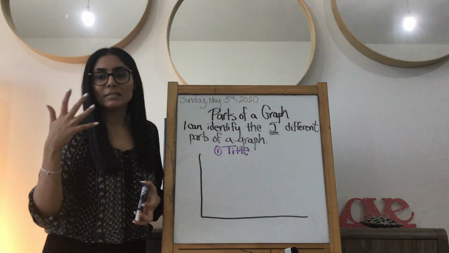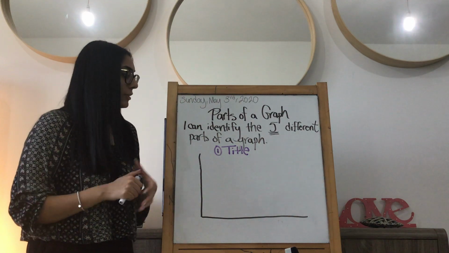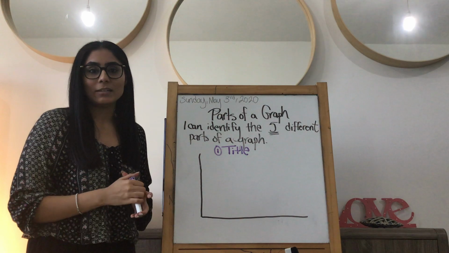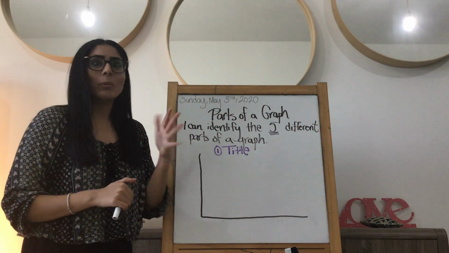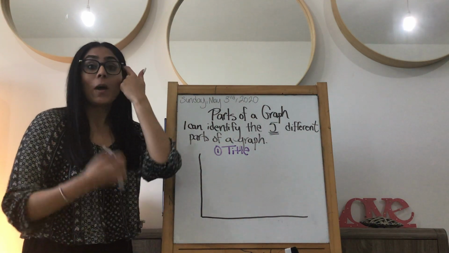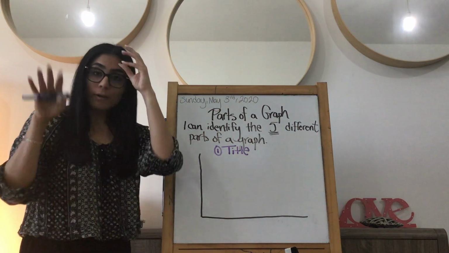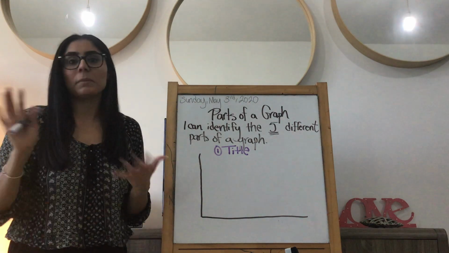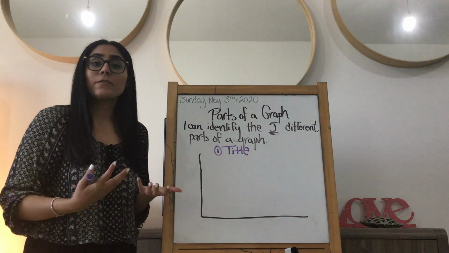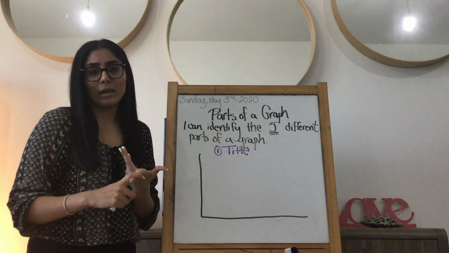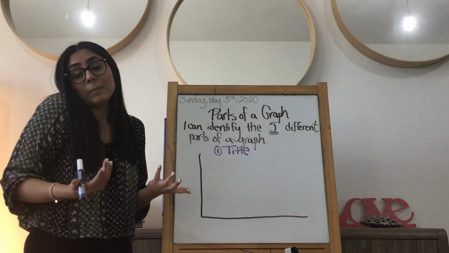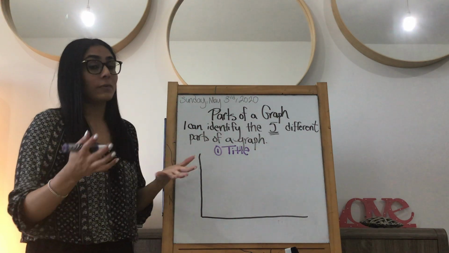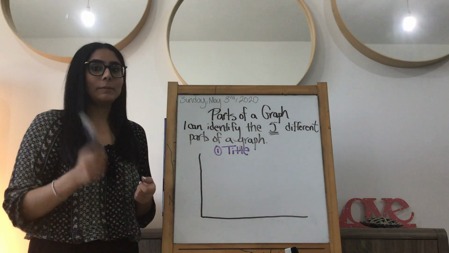Okay, and I'm going to use one of the examples that you guys used. So remember on Wednesday and Thursday you had to ask your family members, you had to collect first-hand data. You went around your home and you asked a question to your family members. So a lot of you said favorite fruit, and maybe I'll keep that one. So you went around saying, what is your favorite fruit? Is it mango, watermelon, apples, or bananas? I think one of my students said that their favorite was mango. They found out the family members love mango, and they didn't like bananas.